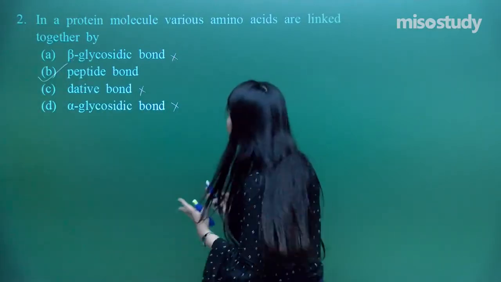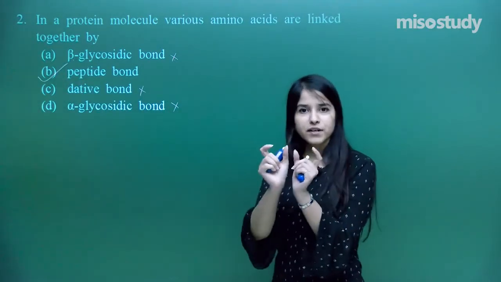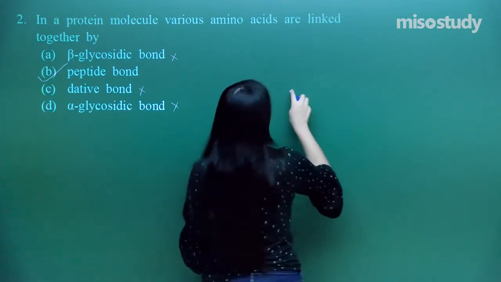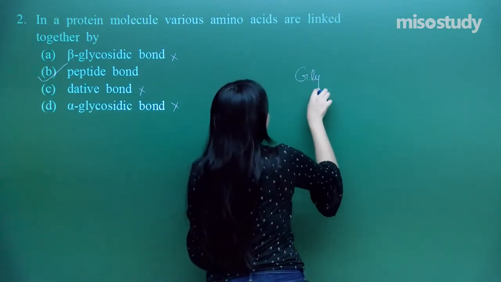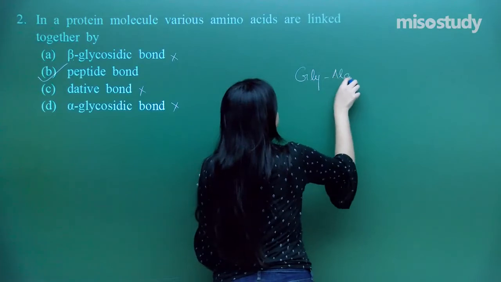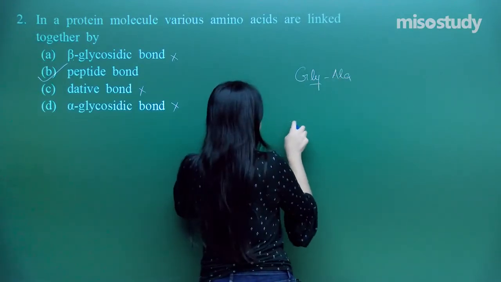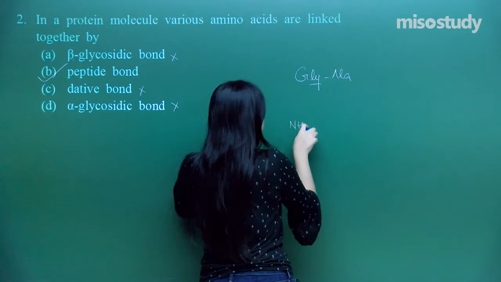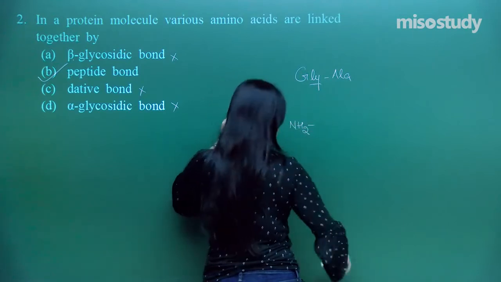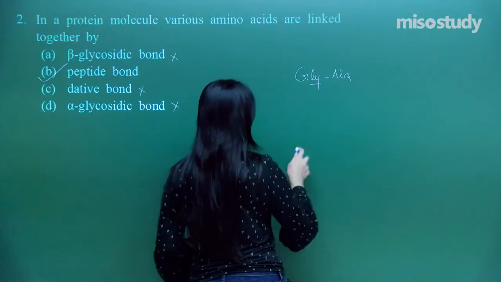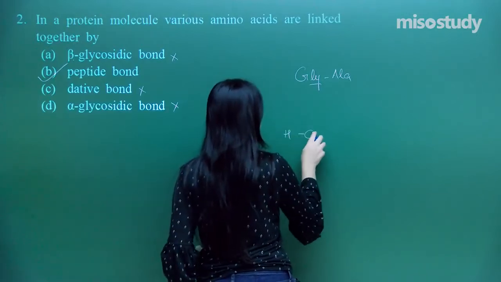Why is this so? Let us try with a very simple amino acid. How do two actually get connected? I need to form gly-ala, that means glycine linked with alanine. So I have glycine, let me make this again.